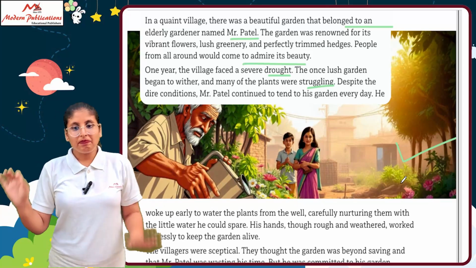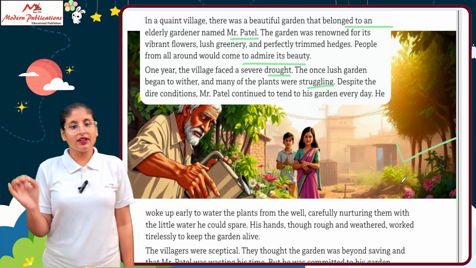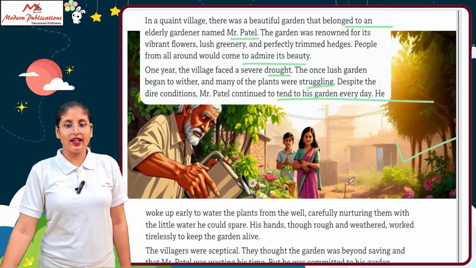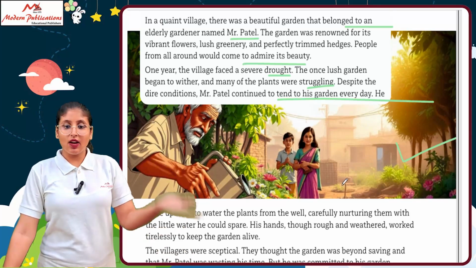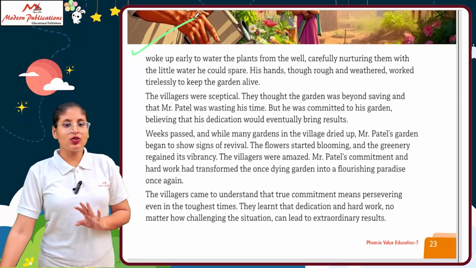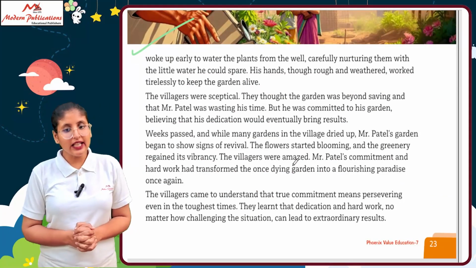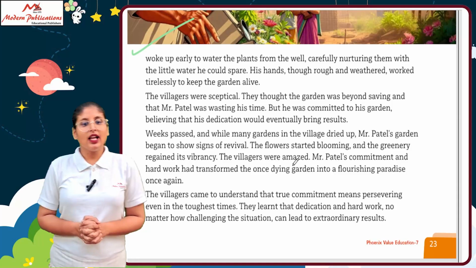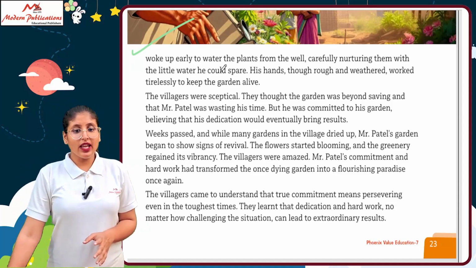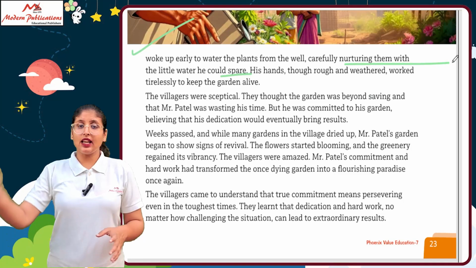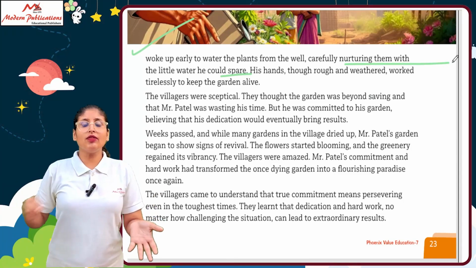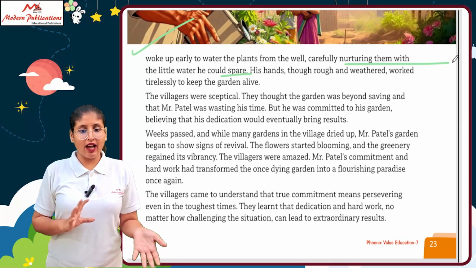Despite the dire conditions, Mr. Patel continued to tend his garden every day. He woke up early to water the plants from the well, carefully nurturing them with the little water he could spare. Every day, despite all the challenges, he watered the plants with whatever water he had left.